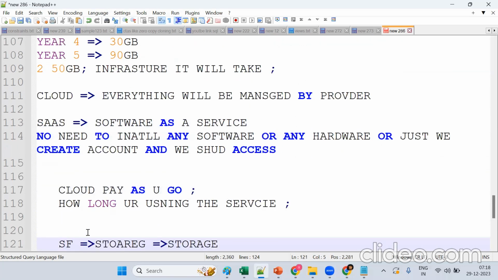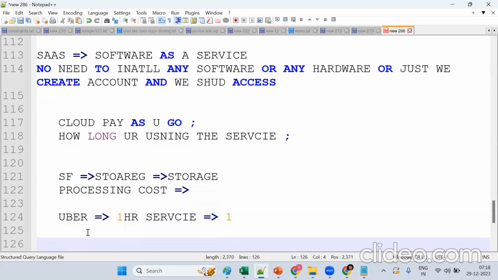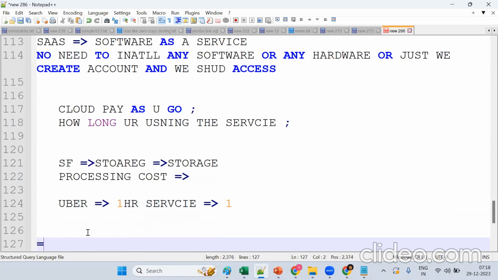Same thing: suppose I'm using the Uber service. Do we need to pay for the diesel and all those things? No, everything is managed by the Uber provider. We just use the service and pay for the service. Same thing, Snowflake is a SaaS model, software as a service. No need to install any software or hardware. Just create an account and work accordingly. Getting a little bit at least? Yes or no? If you understand the basics, it's simple and easy to get.